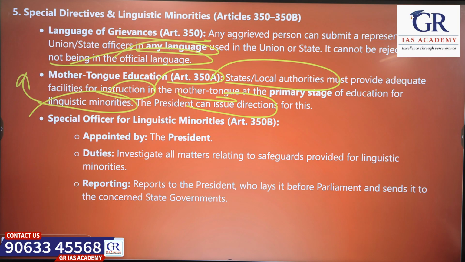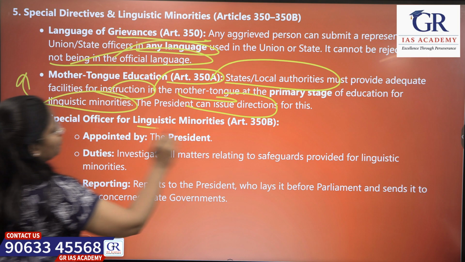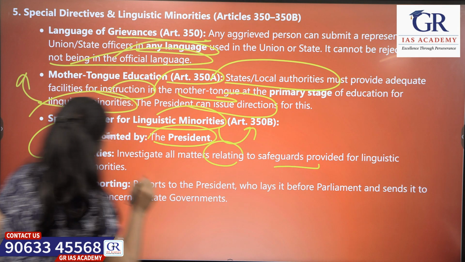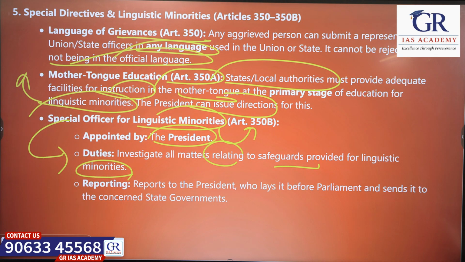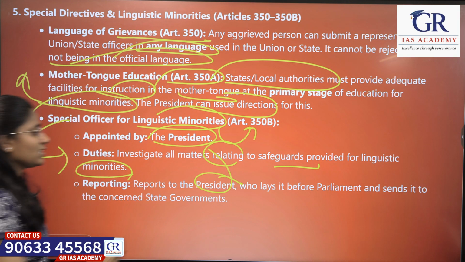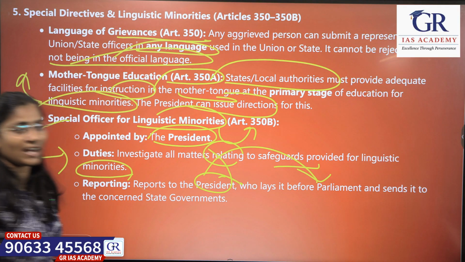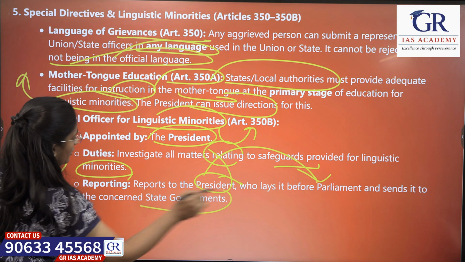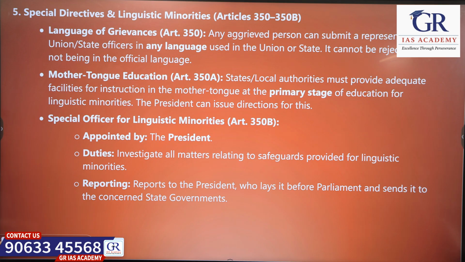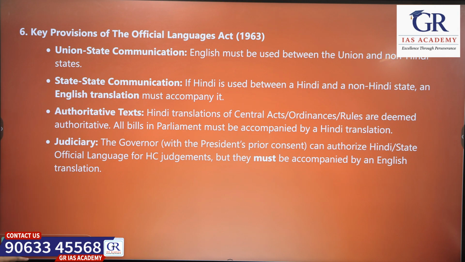There is also a special officer for linguistic minorities under Article 350B, appointed by the president. This special officer investigates all matters relating to linguistic minorities. He reports to the president, and the president lays the report before Parliament and sends it to the state governments also.